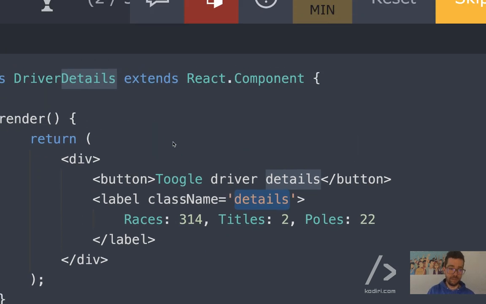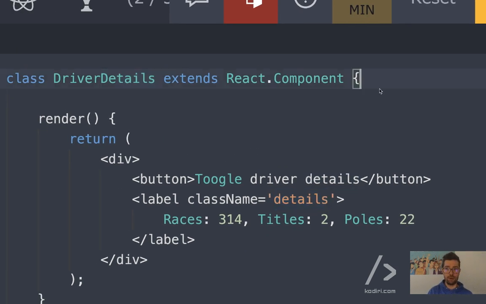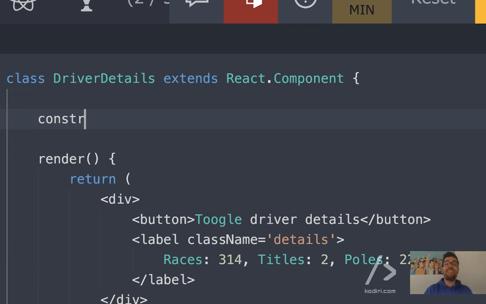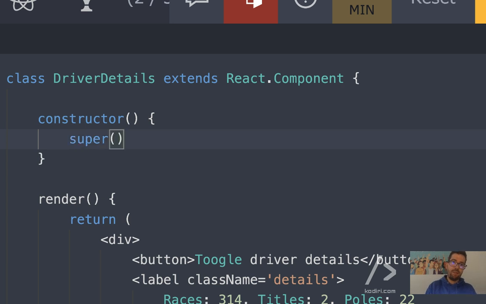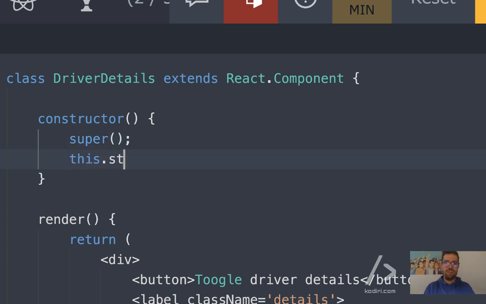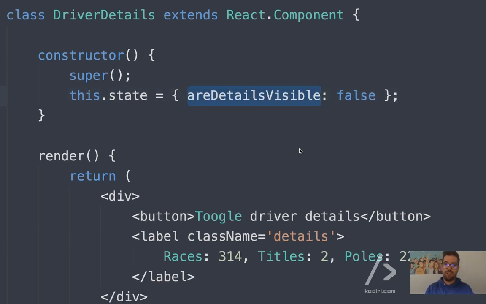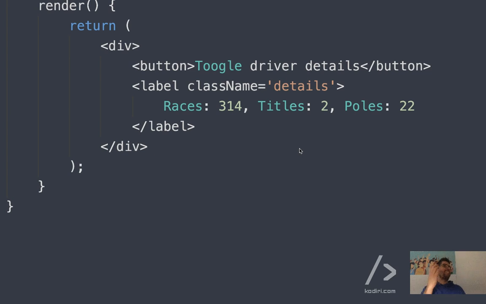If the button is in the position of false. Yeah, correct. So let's say the constructor. We need a state, right? Because we want to refresh the UI. Every time you want to refresh the UI, you need a state. Constructor, super. And then this.state equals something like our details visible. What's the value by default? False, correct.